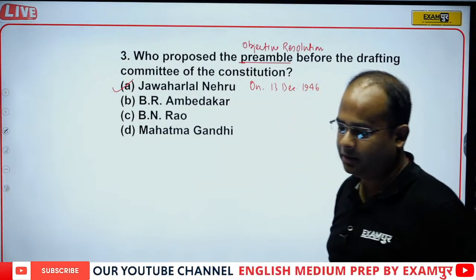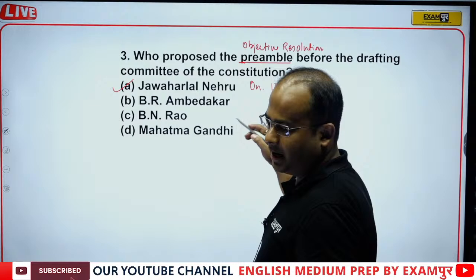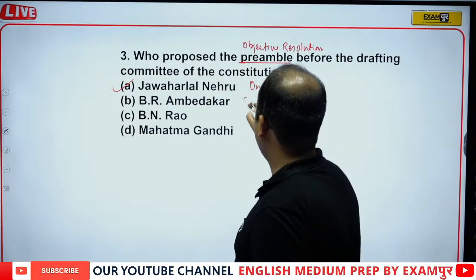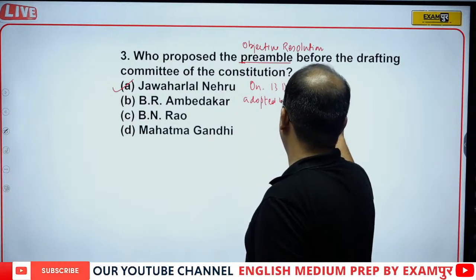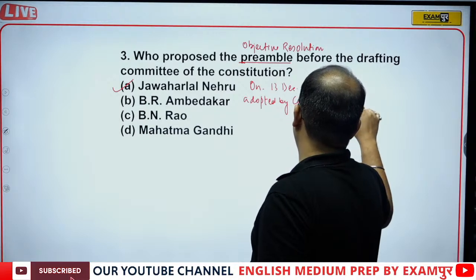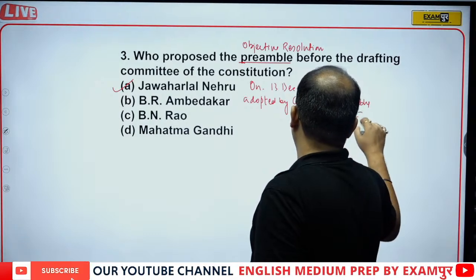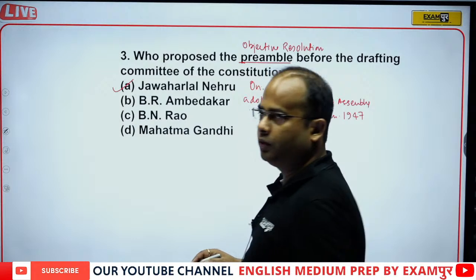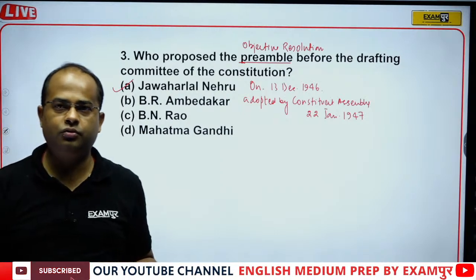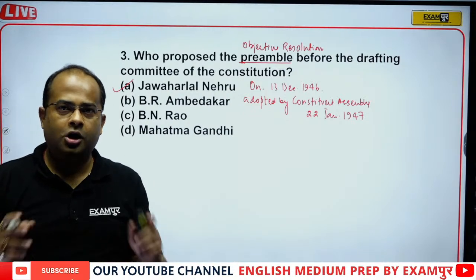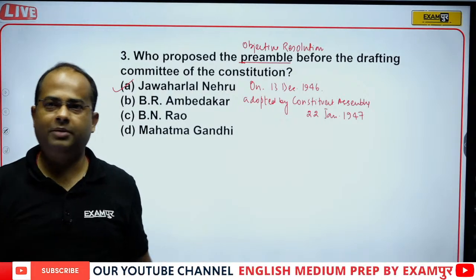And it was adopted by the Constituent Assembly on 22nd January 1947, because the Constituent Assembly was also waiting for the Muslim League to join and accept the objective resolution, but the Muslim League finally did not join. So the Constituent Assembly waited for almost more than 1 month for the Muslim League to join.